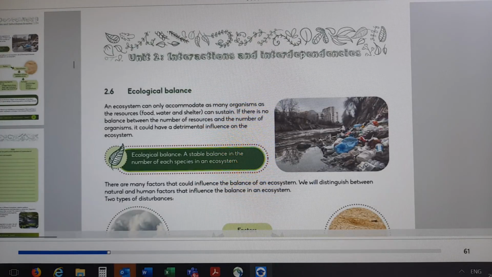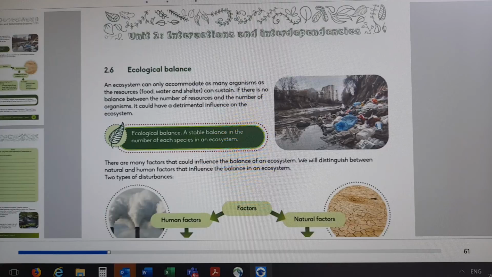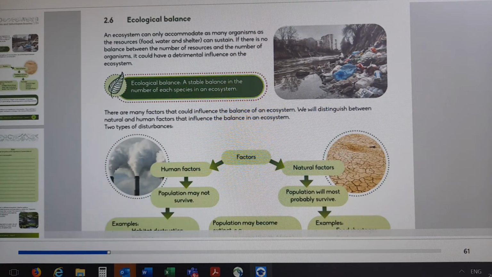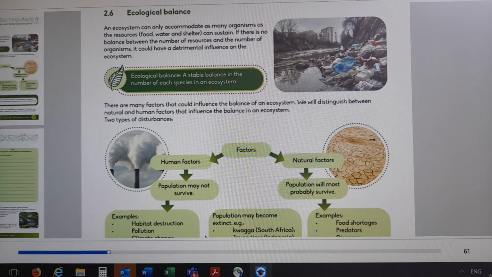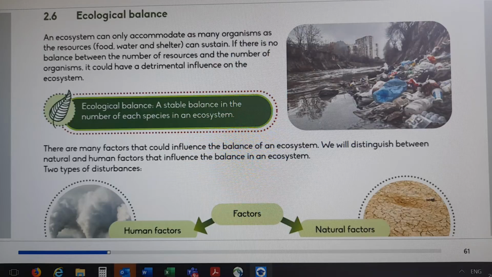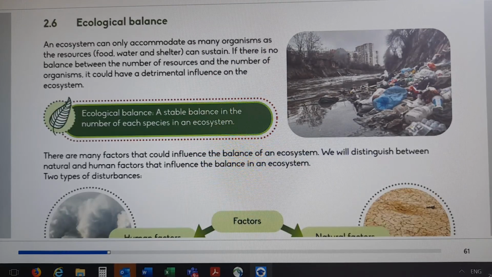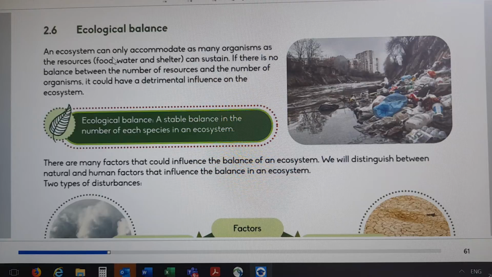Okay, and the next section, which will be the last one for this section, is on page 61, and it talks about ecological balance. So this is different to the food chain. Okay, so what is this ecological balance? Let me zoom it so that we are all on the same page and we follow what's happening. An ecosystem can only accommodate as many organisms as the resources, for example, food, water, and shelter, can sustain.